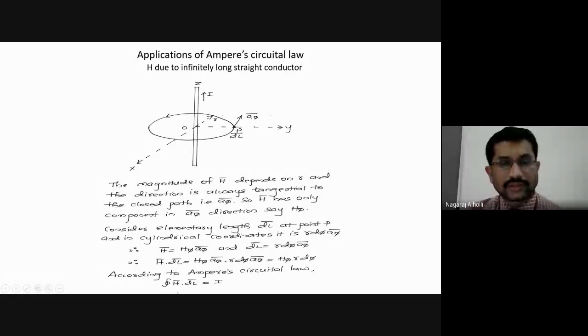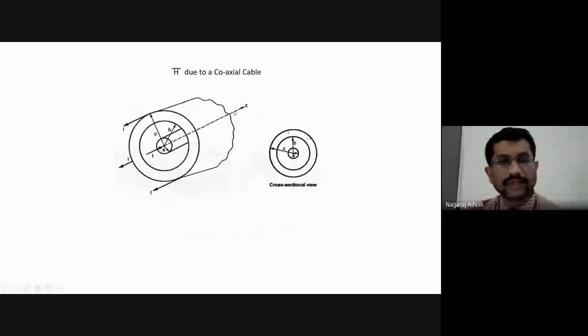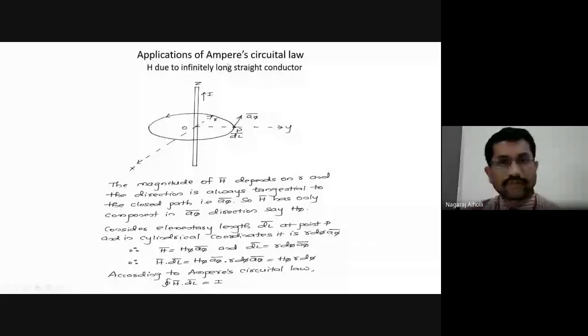And then the total magnetic field intensity with respect to the length, we are calculating with respect to the length of this circular ring at the point P, correct? This is equal to the total current I enclosed by the conductor, the total current I flowing through the conductor. This is the definition or statement of the Ampere circuital law. From this, we have discussed in the last class the infinitely long straight conductor.